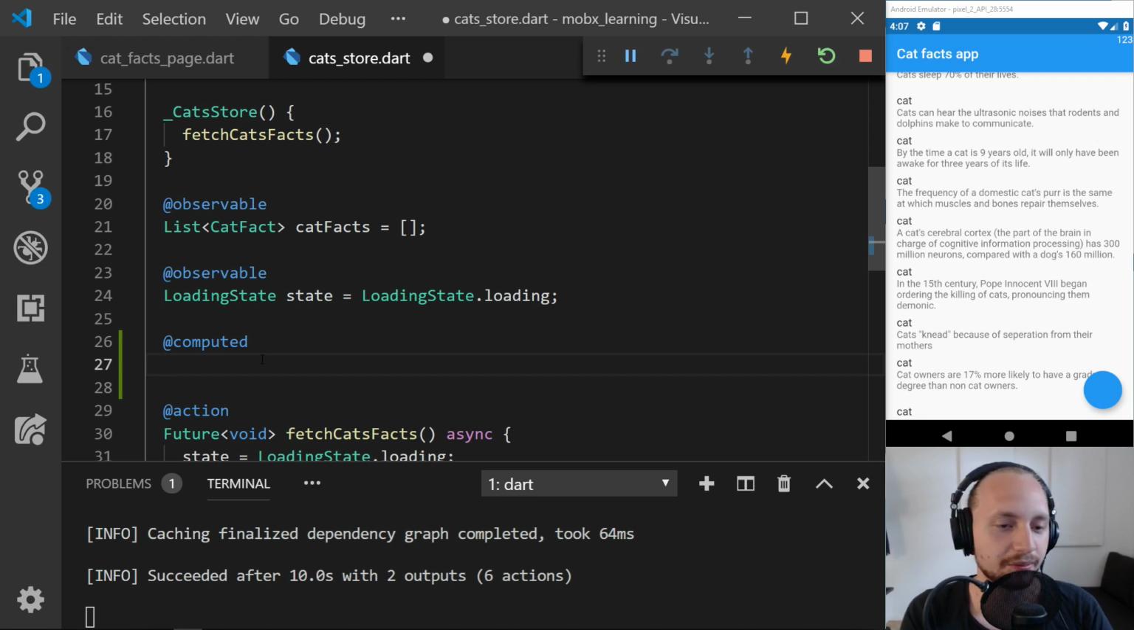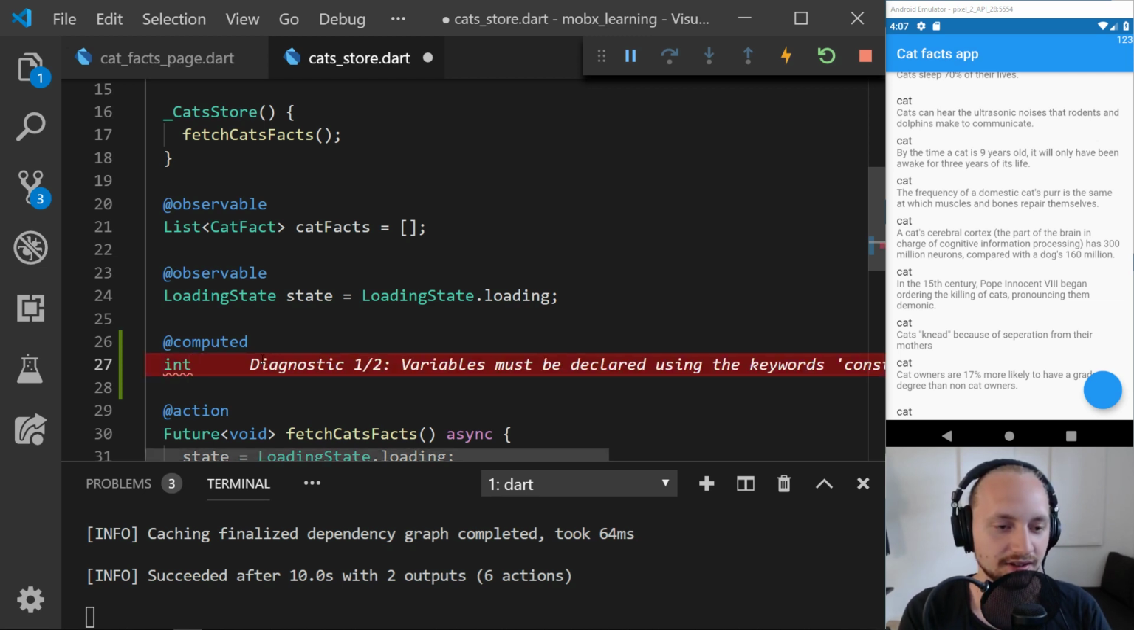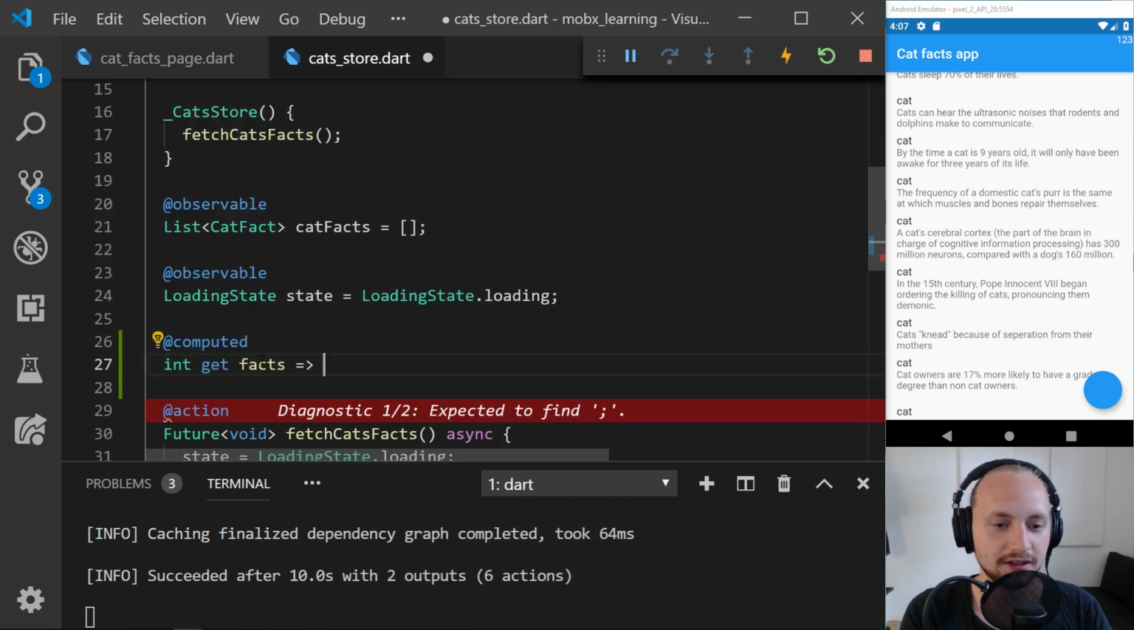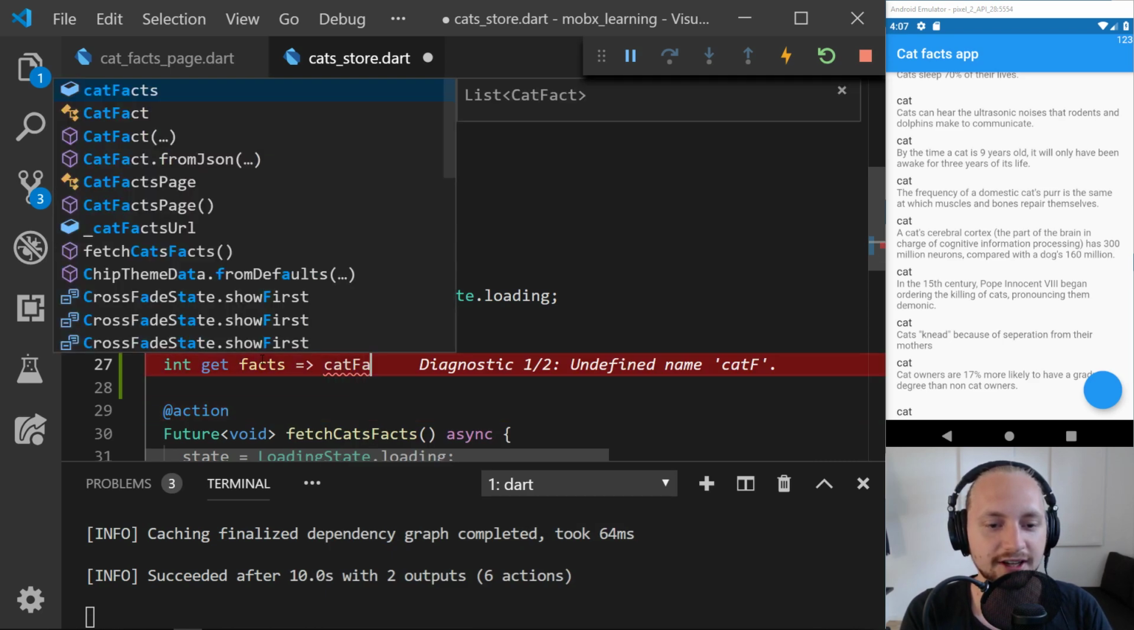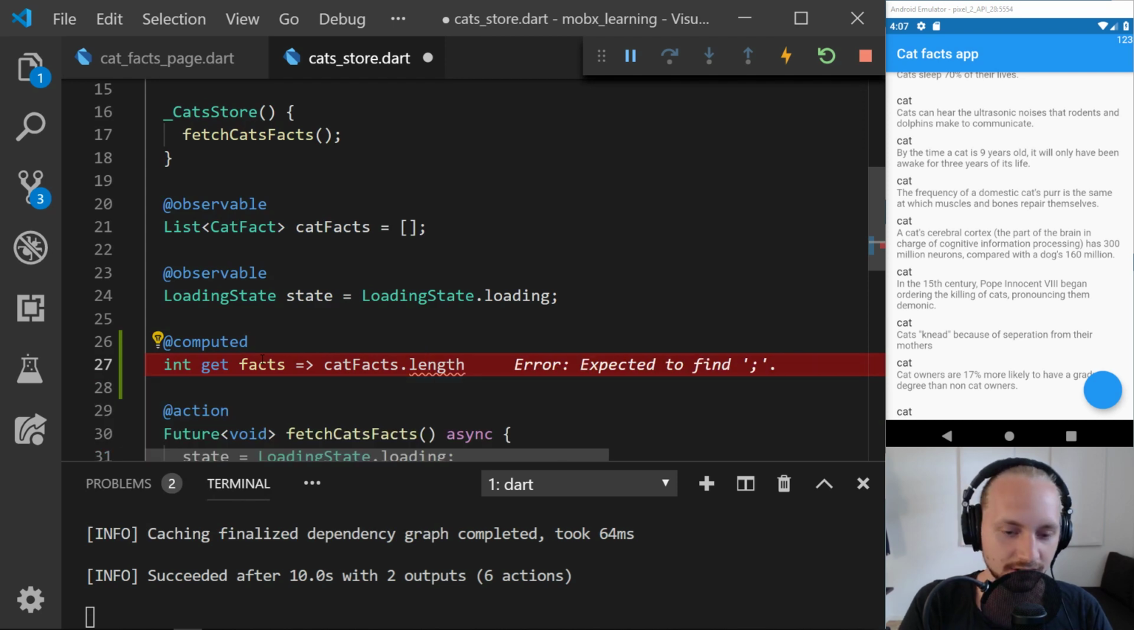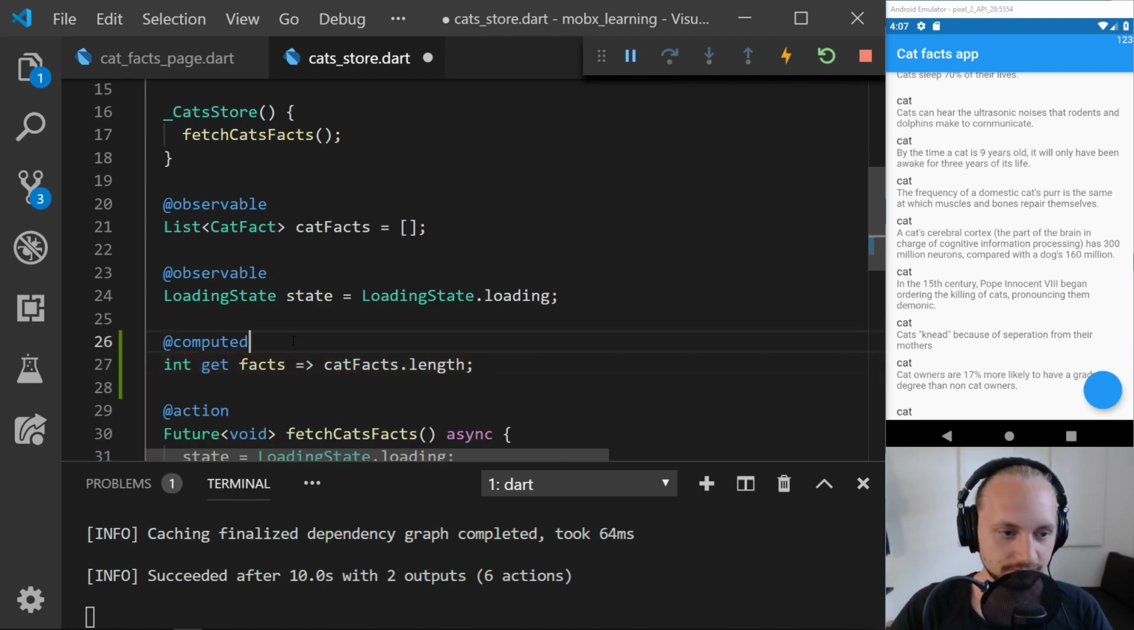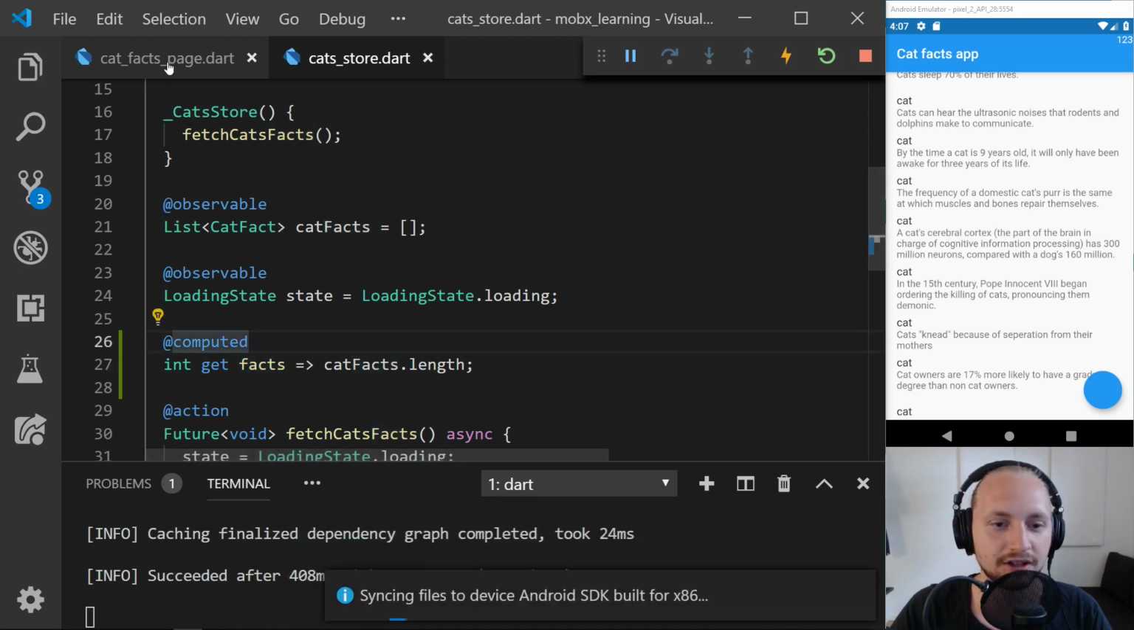So this will be represented in an int. So int facts, int get facts is the cat facts.length. So now this will return the total number of cat facts that we have.